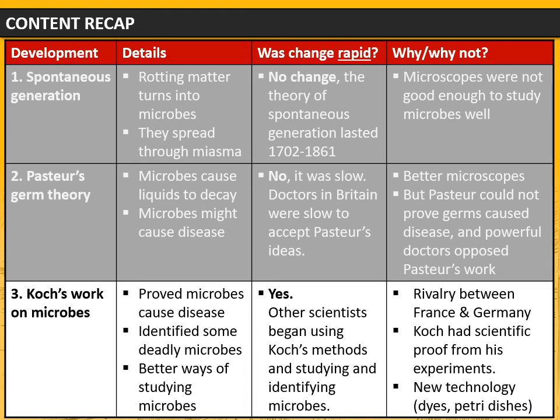Finally, I might also talk about some of the new technology which Koch used, including those dyes which were produced by industry and Petri dishes which were invented by Joseph Petri and relied on the development of better glass making techniques. So there's some new technology here which helped this change to happen fast.